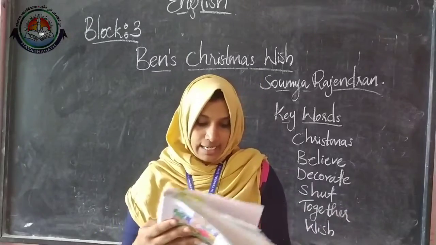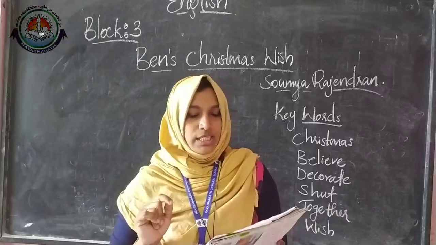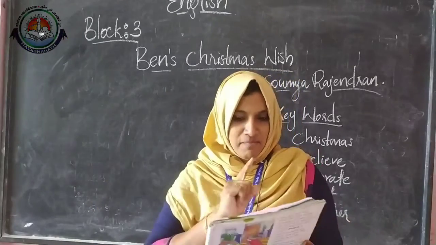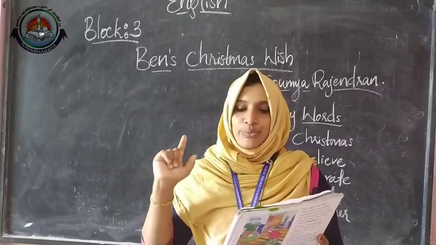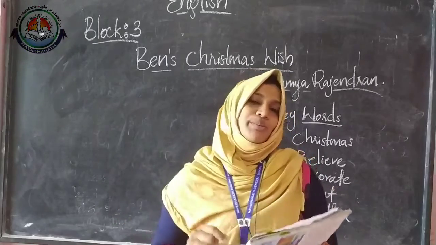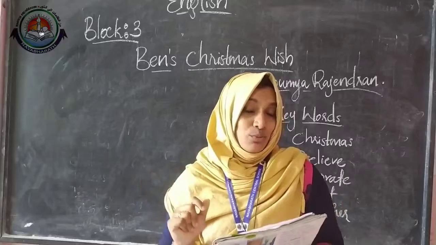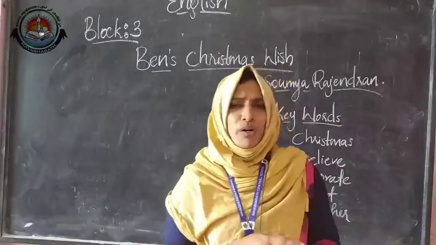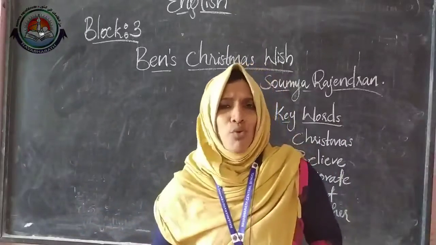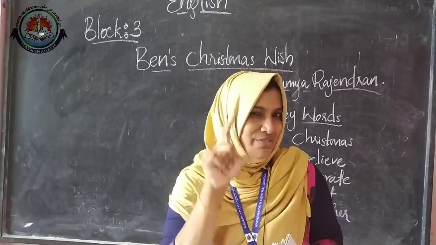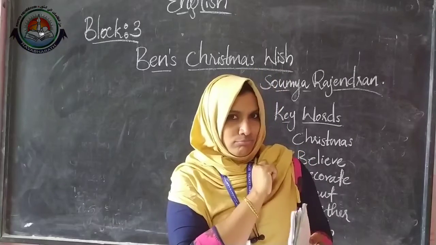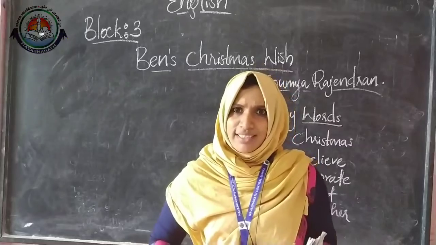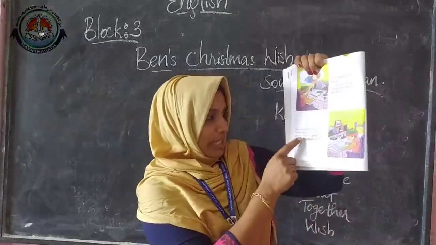Okay, then let's see the last two pages. Page number 16. He wanted all of these, but most of all, he wanted Dad to be home. So actually, yes, he wanted all these things, but most of all those toys, he wanted his father to be at home. That is his wish. He wants his father to come back. Okay, then let's see what will happen here.